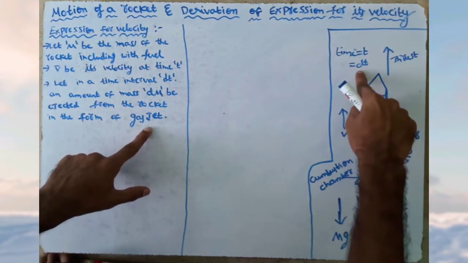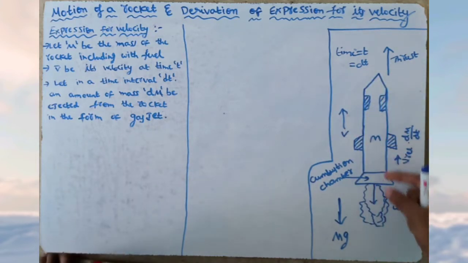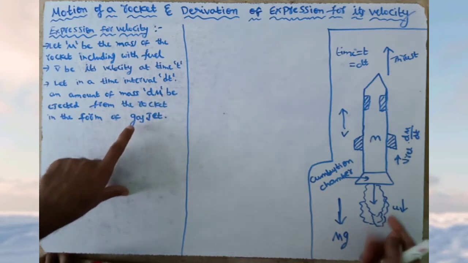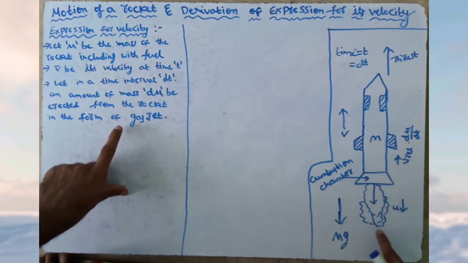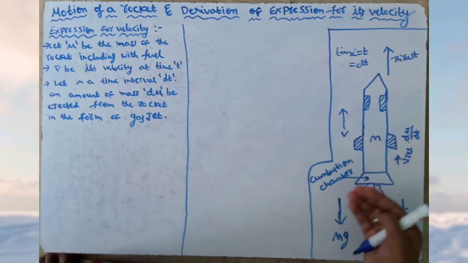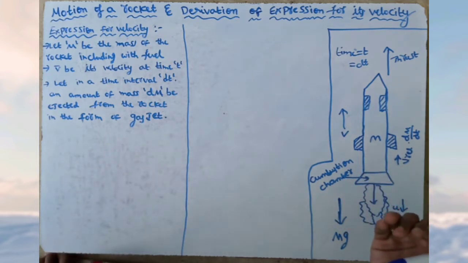After some time dt, the mass dm is released from the rocket in the form of a gas jet. The mass of the rocket keeps reducing like this.